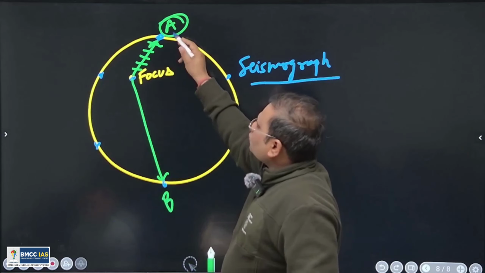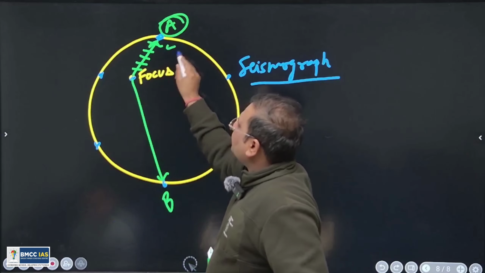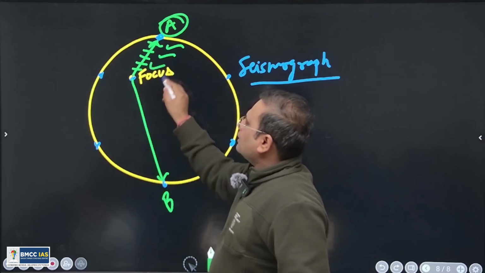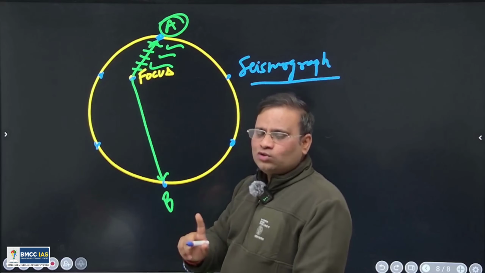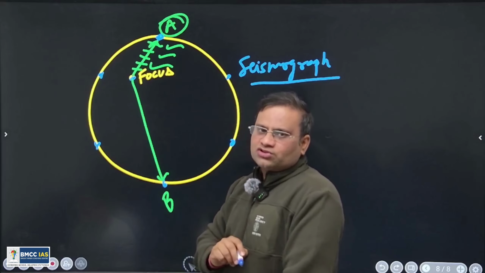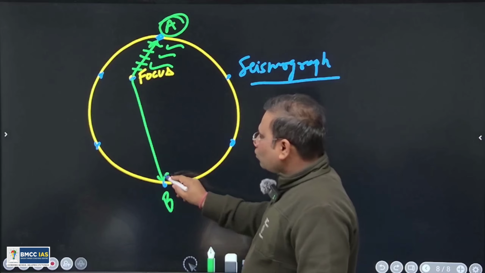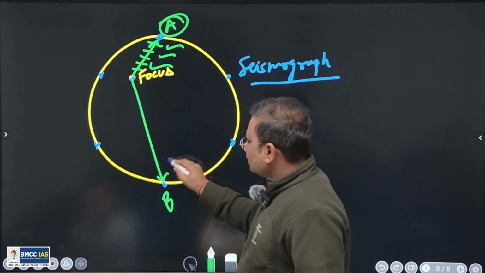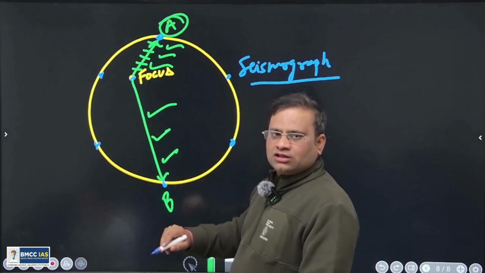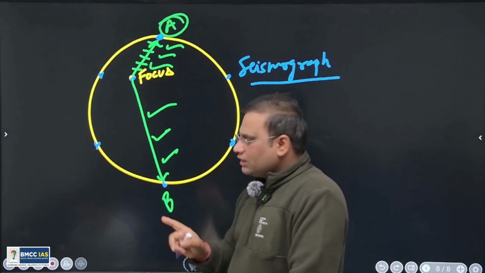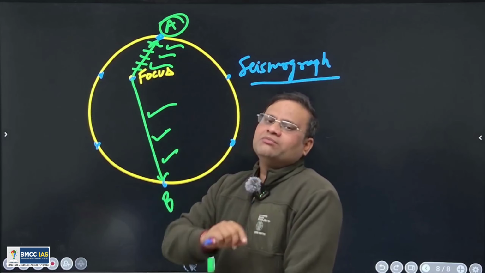So this seismogram has recorded its less speed here, more speed at this depth, further more speed at this depth. So we can conclude certainly about the composition of material. Same thing is this B. So this B will record the speed of the P wave at this depth, this depth, this depth. So if different speeds are recorded, we can conclusively say that different density of the medium is present.